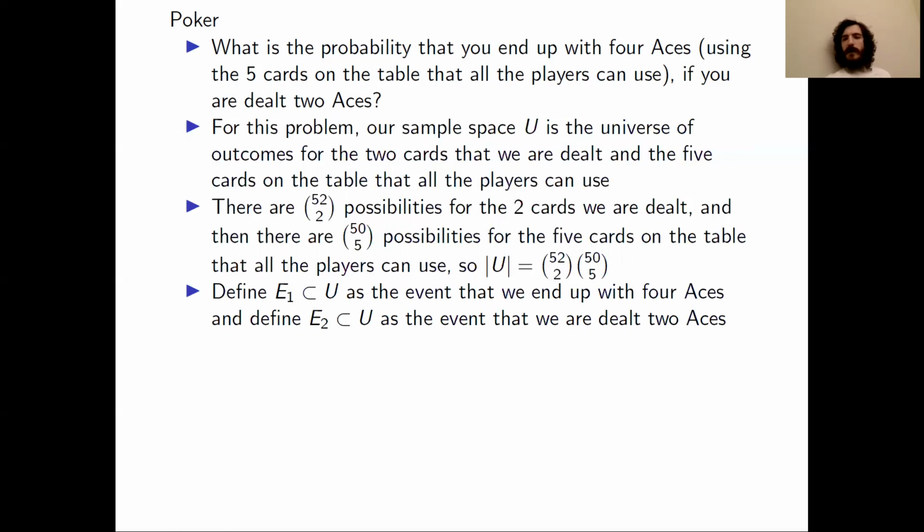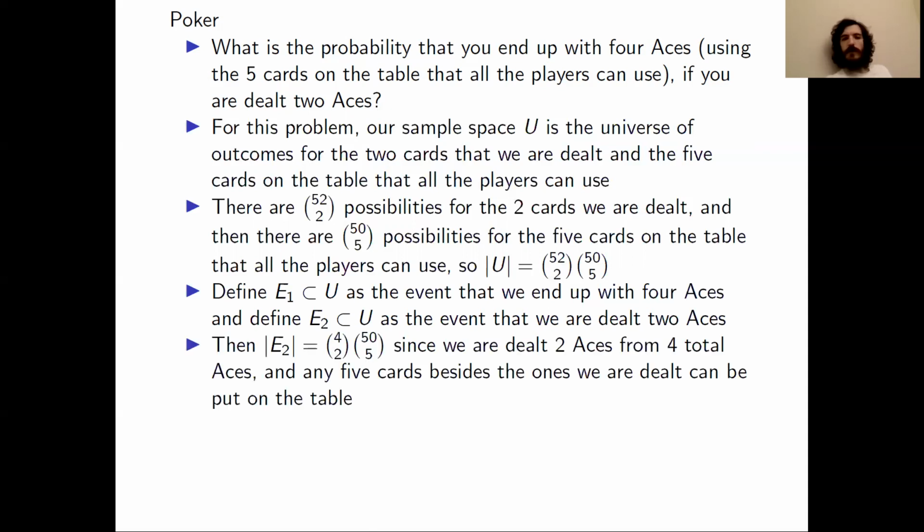We'll also define events E1 and E2, which are subsets of U. E1 will be the event that we end up with 4 aces. And E2 will be the event that we are dealt 2 aces. With E2, if we want to find its cardinality, we can calculate that there are 4 choose 2 ways for us to be dealt 2 aces.